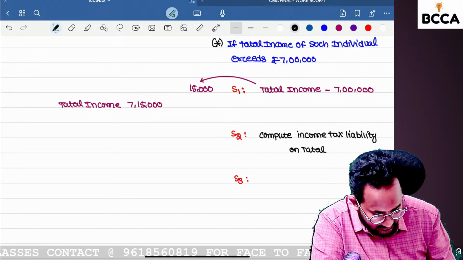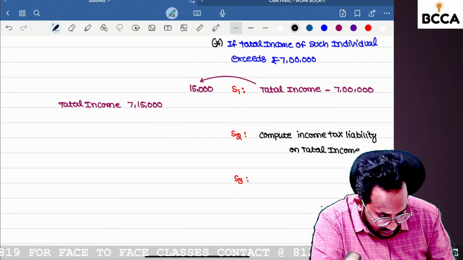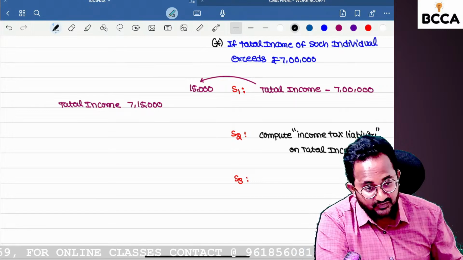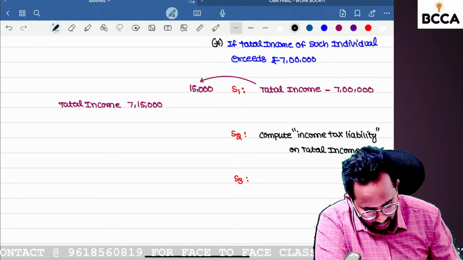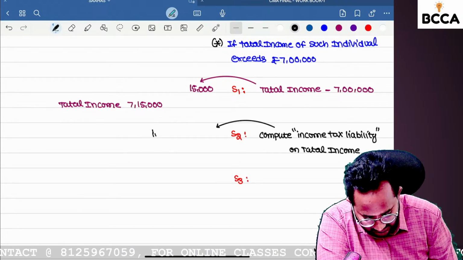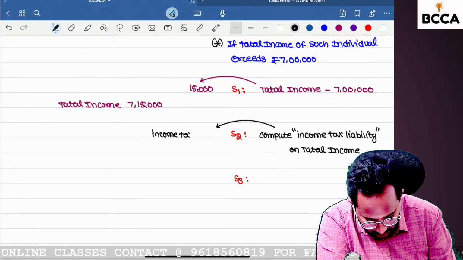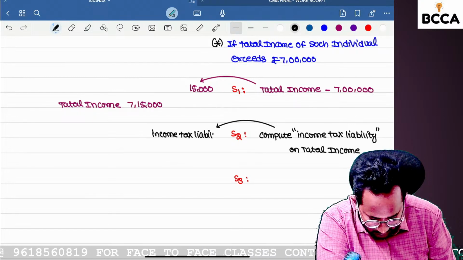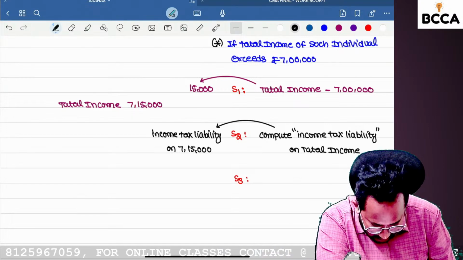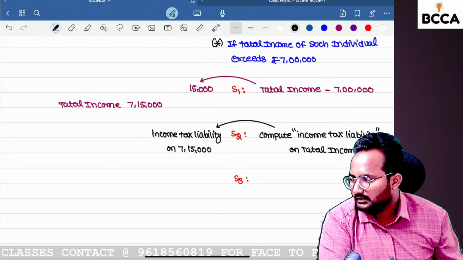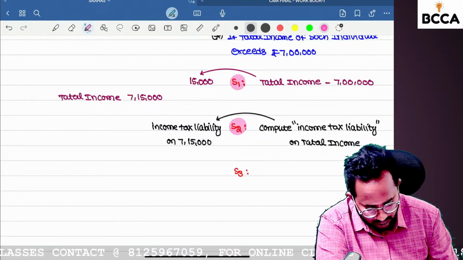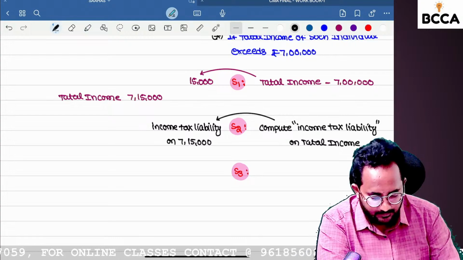In step 2, we have to calculate the income tax liability only on what? 7,15,000. So in the second step we have to calculate the income tax on 7,15,000.